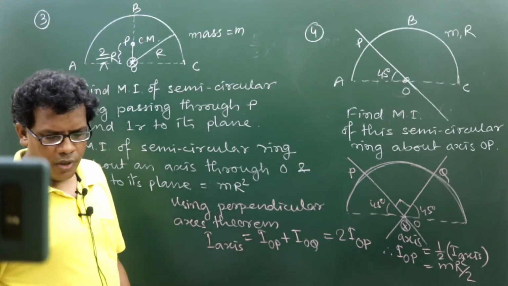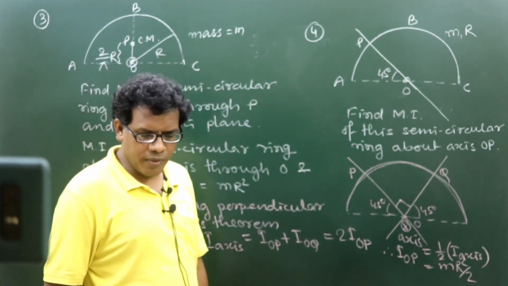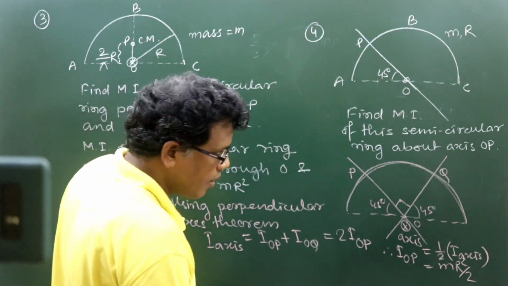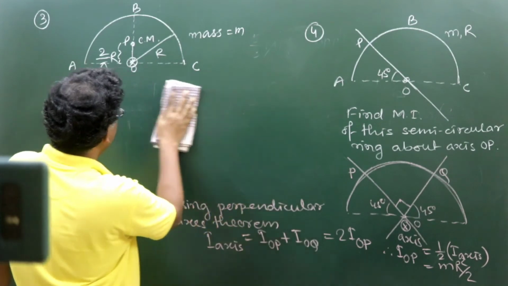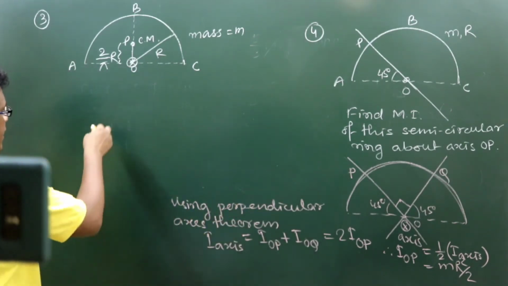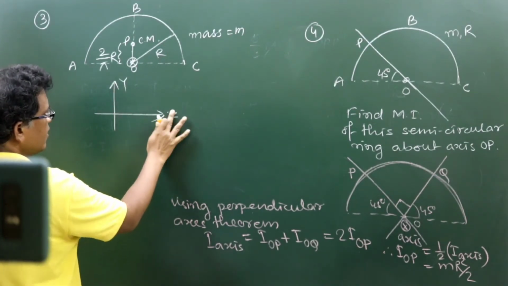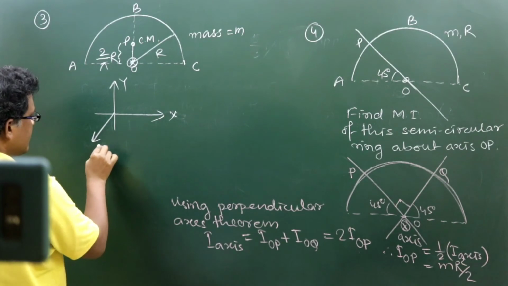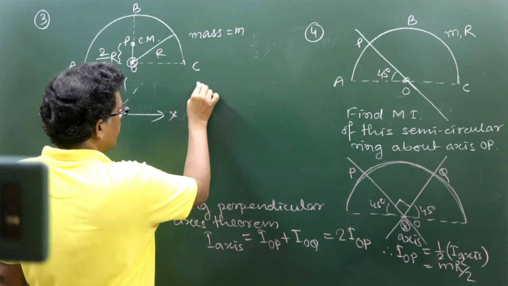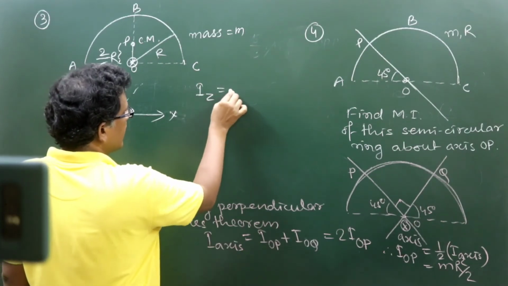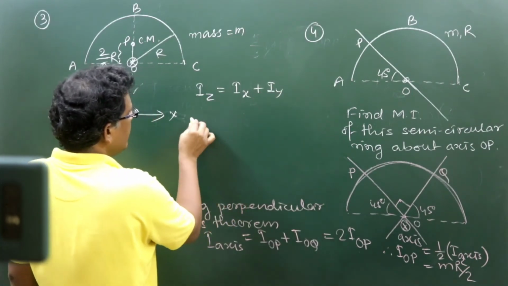So it is a question of application of the perpendicular axis theorem. The perpendicular axis theorem suggests the use of three mutually perpendicular lines. If I take x axis, y axis and z axis, three mutually perpendicular lines passing through O, we can always write I about z axis as I about x axis plus I about y axis.